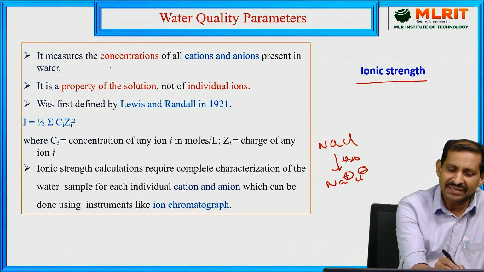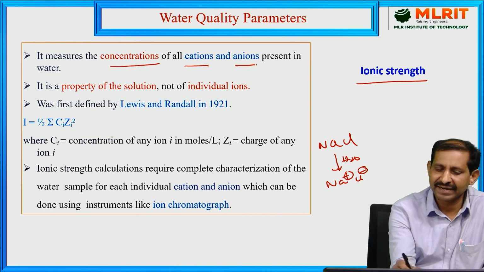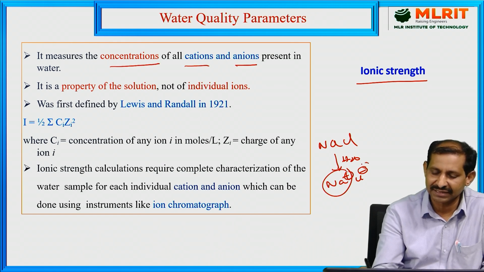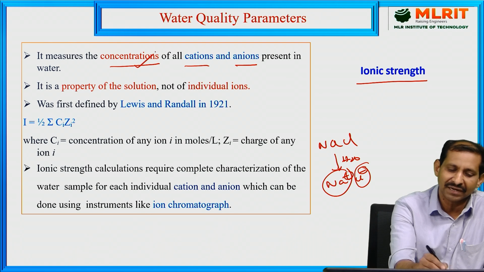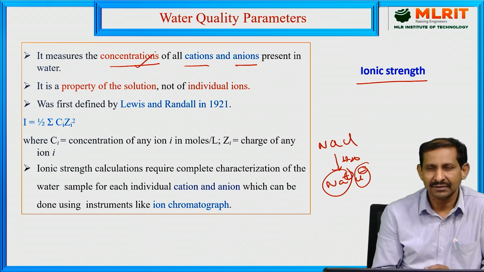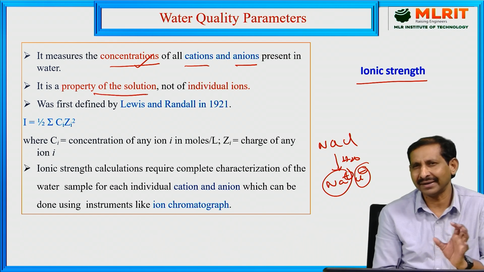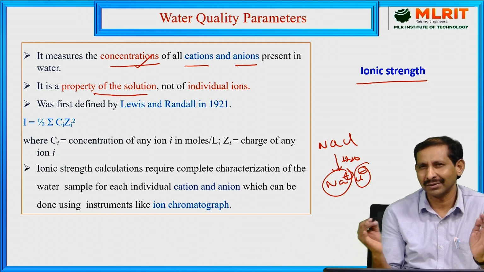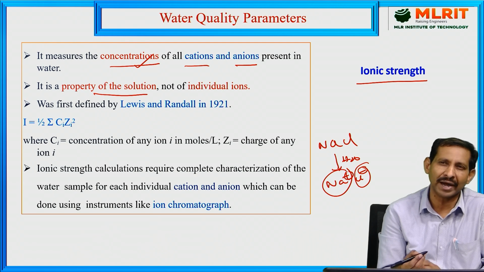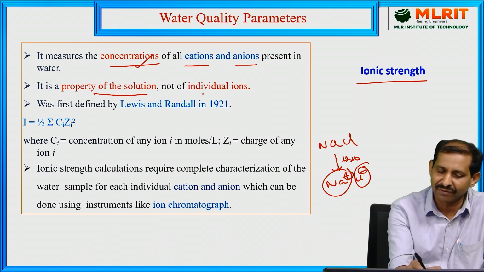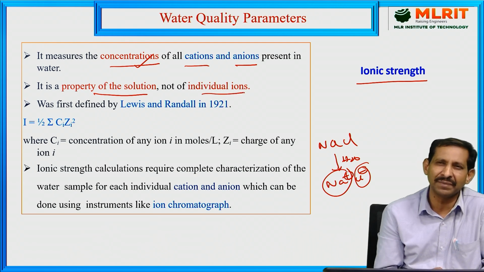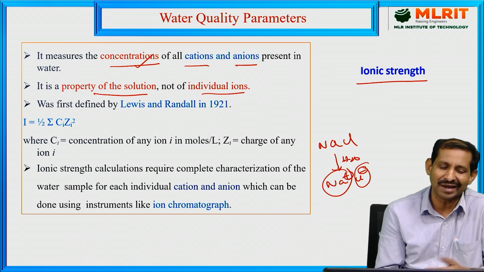It measures the concentration of the cations and anions present in the water sample. This is a property of the solution, not of individual ions, because the solution combines both anions and cations.